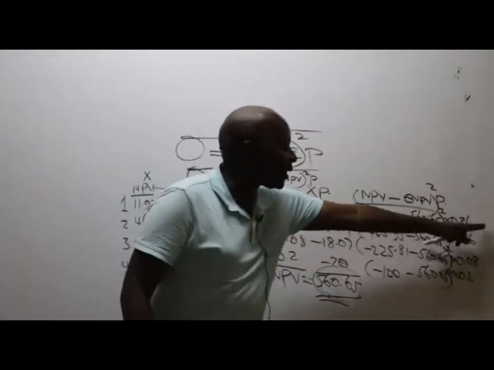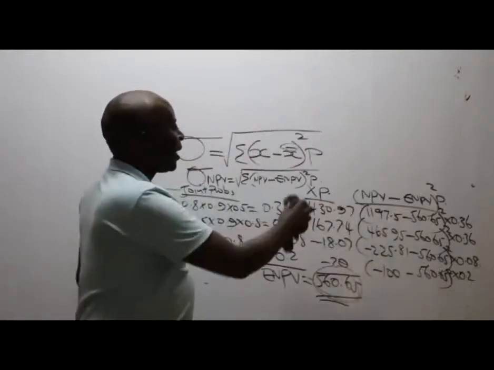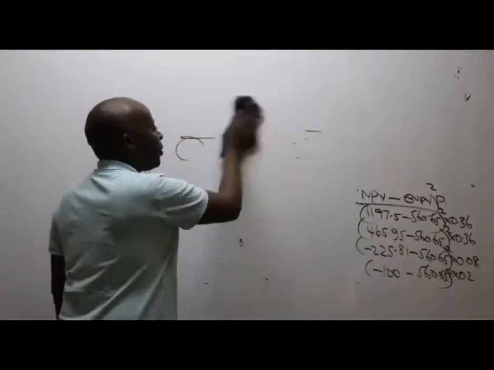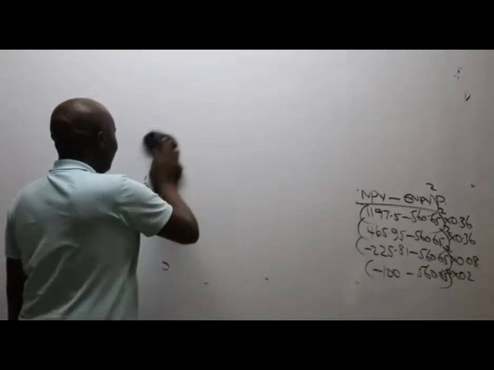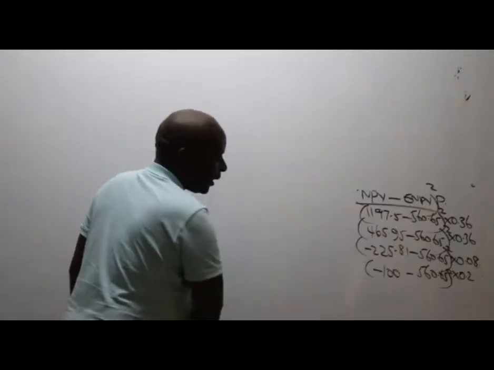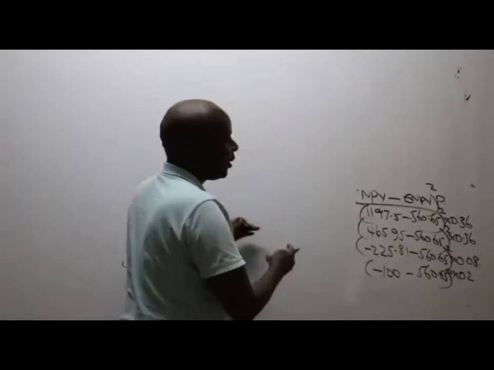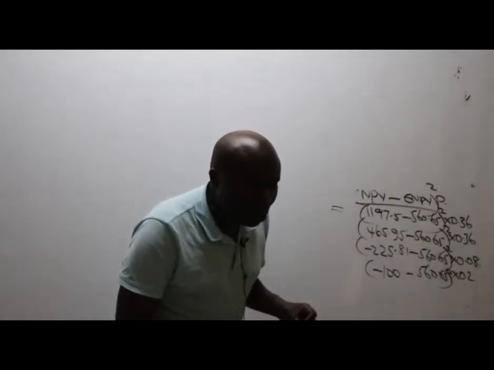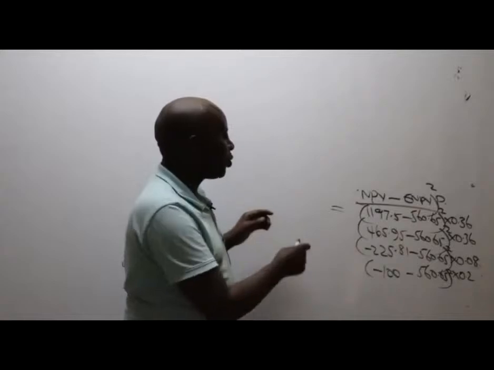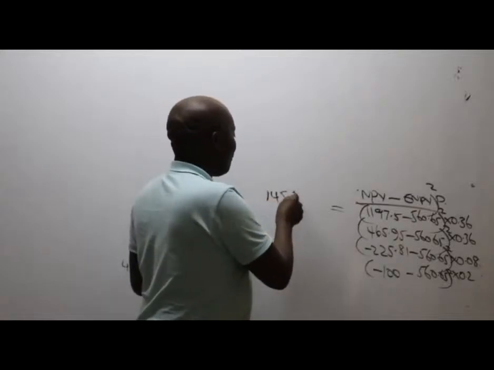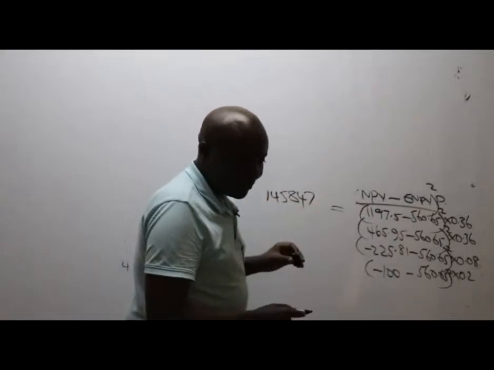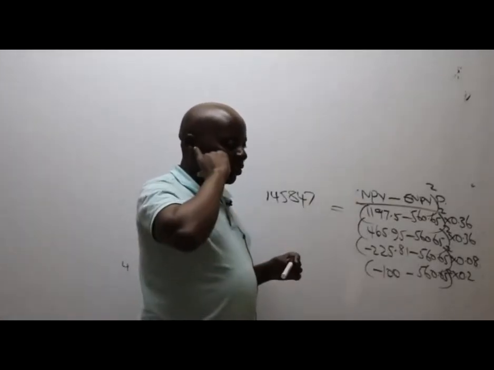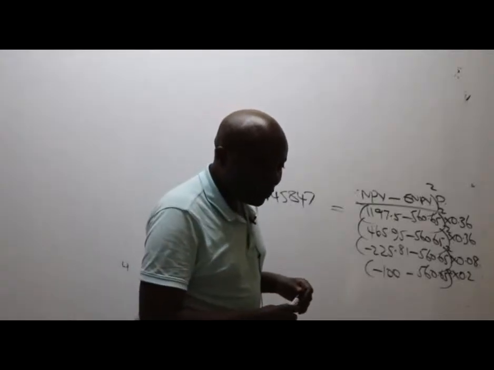For lack of space, I'm going to copy mine here. So in this case, come and give us this. I have from Sue 145,847. Sue never cheats me. Is that correct? Can somebody confirm? Is that correct? 145. Yes.